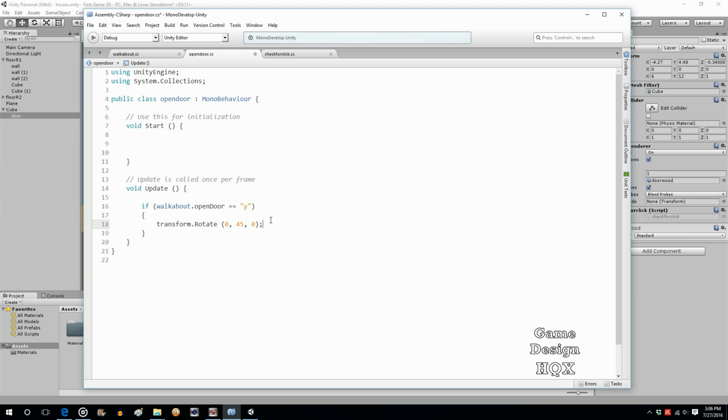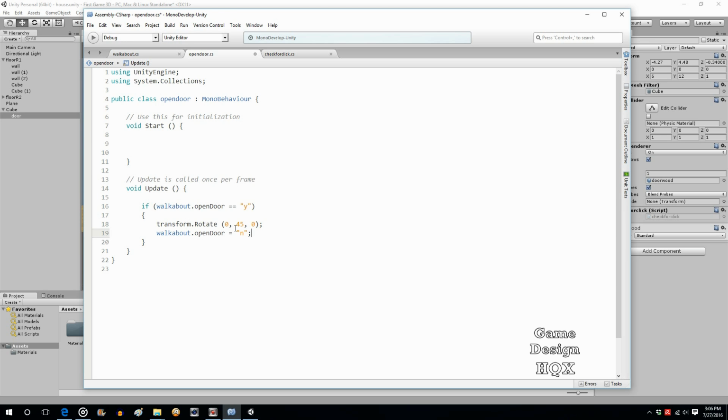Now since this keeps rotating over and over again every time this is true and it increases that rotation, we don't want this thing spinning around. So we would need to change this variable back to no. That way it doesn't keep doing it.